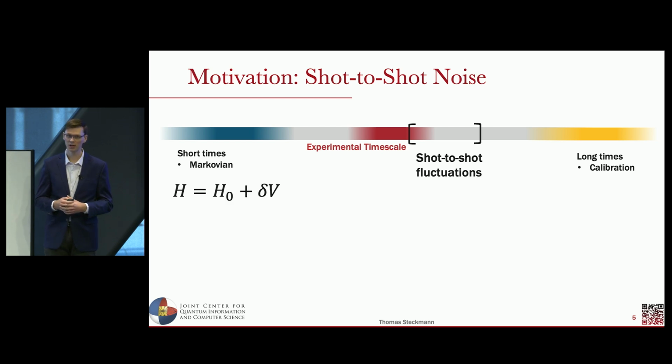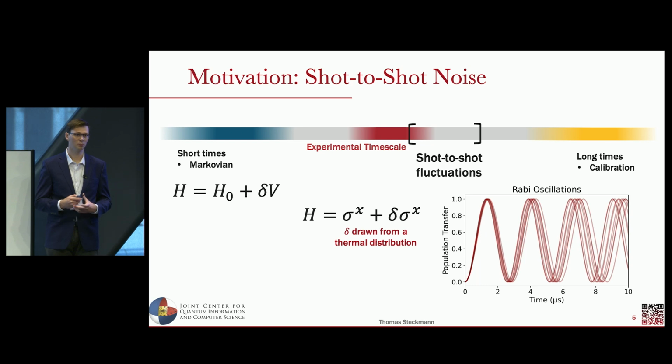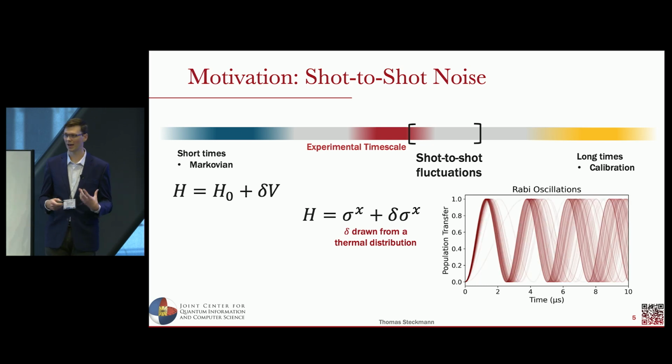In a Hamiltonian picture, we can think of this as every shot or trajectory of the system being under some unitary dynamics, H, where we have the model we want to study, H naught, and some perturbation of that model, V. The idea here, though, is that we're going to sample the strength of this perturbation from some distribution to model these shot-to-shot fluctuations. As a very concrete example, consider single-qubit Rabi flopping. We drive coherent evolutions between the 0 and 1 population state under this X drive. However, if we perturb it with a control error, which is thermally distributed, these different oscillations and trajectories will add up and have different dynamics.